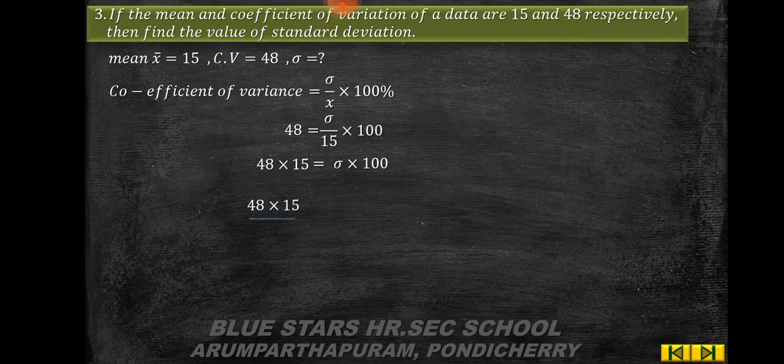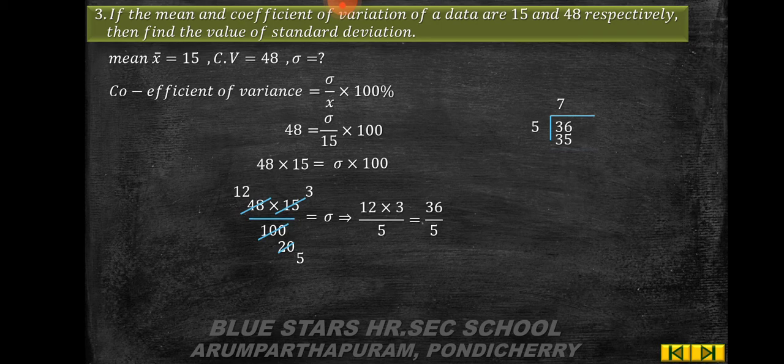So 48 into 15 by 100 is equal to sigma. So 100 and 15 get cancelled, 3 times 20 times, again 20 and 48 get cancelled, 12 times 5 times. So sigma is 12 into 3 by 5, which is equal to 36 by 5. So 36 divided by 5, 7 5s are 35, the remainder is 1. Put the decimal, add 1 0. So 2 times 10. So sigma is equal to 7.2.